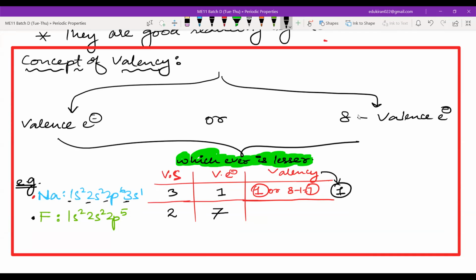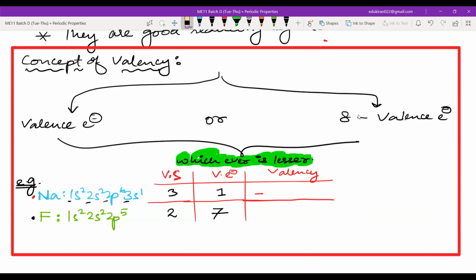Now tell me, what will be the competitors for valency for fluorine? It will be 7, correct? Or it will be 8 minus 7, correct? So this will be equal to how much? 8 minus 7 will be equal to 1. So there are two competitors here, 7 and 1. Who will win? 1. So again, valency for fluorine is also equal to 1.